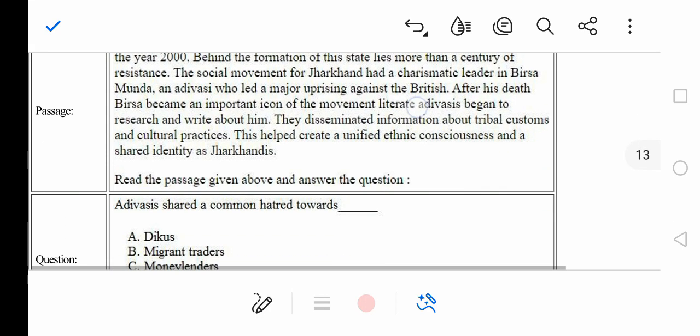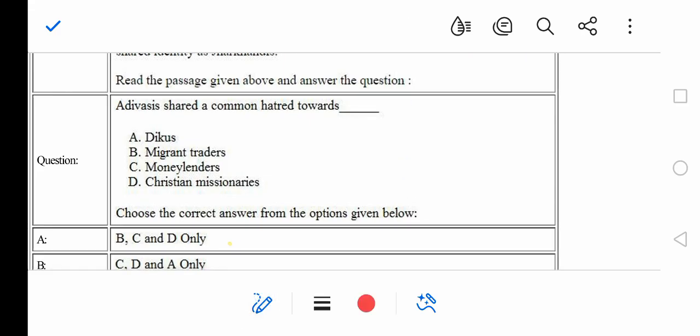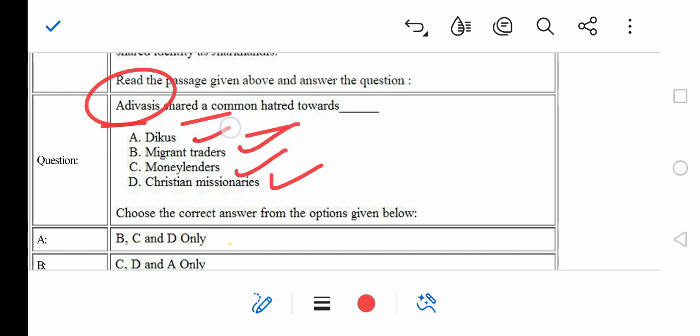So Adivasis shared a common hatred towards Dekus, migrant traders, money lenders, Christian missionaries. So definitely Christian missionaries they had a hatred for, the migrant traders and money lenders and Dekus. So what can be the options?